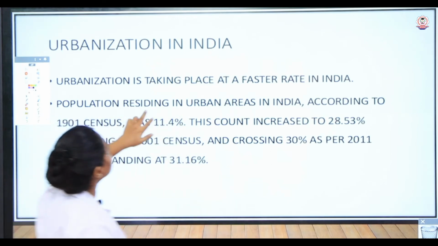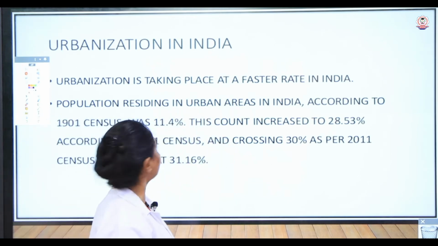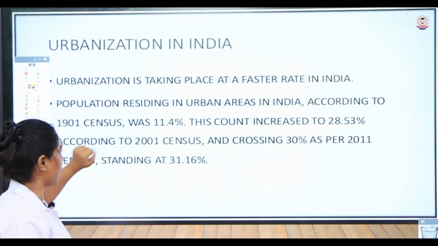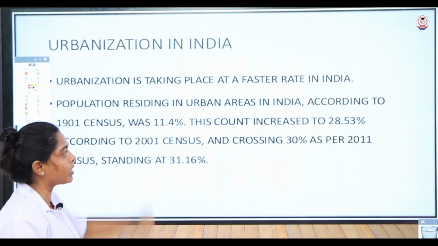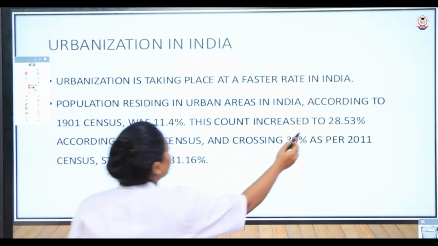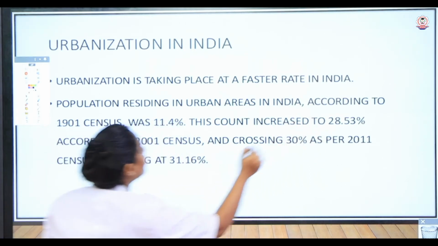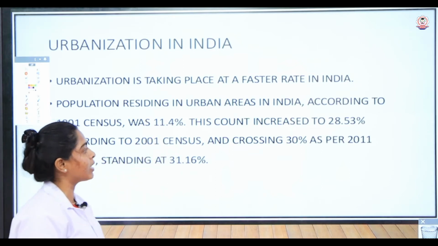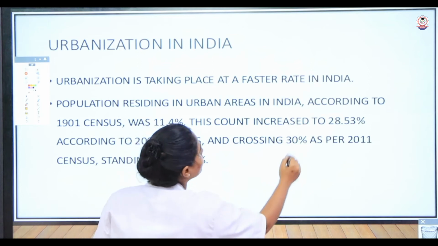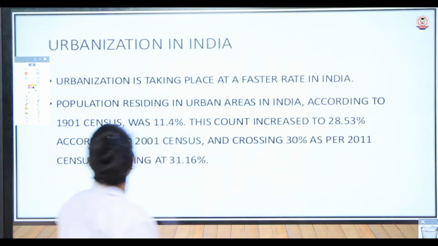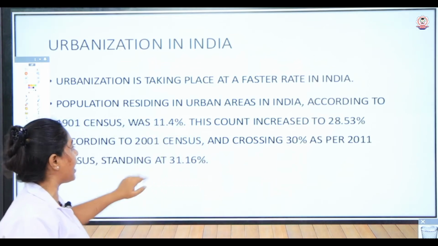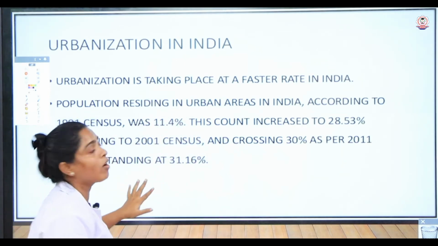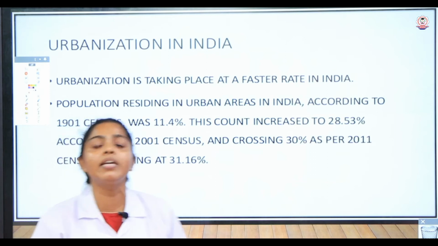The population residing in urban areas, according to the 1901 census, was only 11.4%, but after that it increased to 28.53%, and according to the 2001 census it crossed 30%. As per the 2011 census it stands at 31.16%. So this is regarding urbanization which has taken place in India.